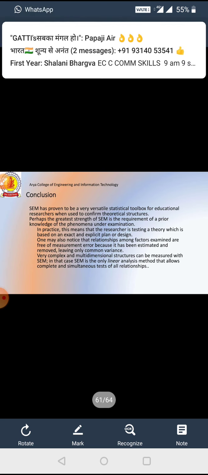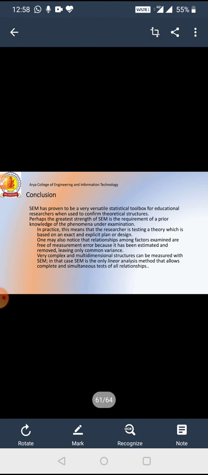The conclusion is that SEM has proven to be a very versatile statistical toolbox for educational researchers when we use it to confirm theoretical structures. Perhaps the greatest strength of SEM is the requirement of prior knowledge of the phenomena under examination. The disadvantages of SEM are simple to point out. Researchers must be very careful with the study design when using SEM for exploratory work.